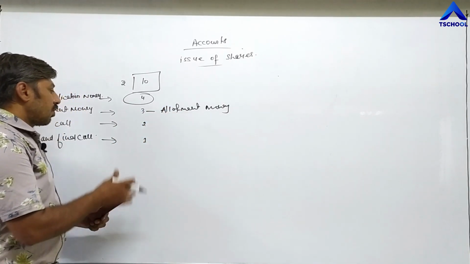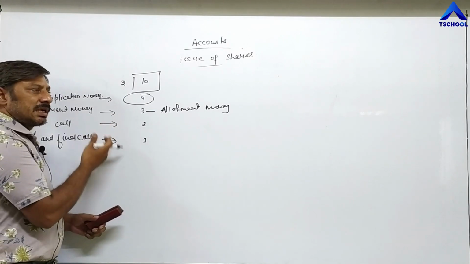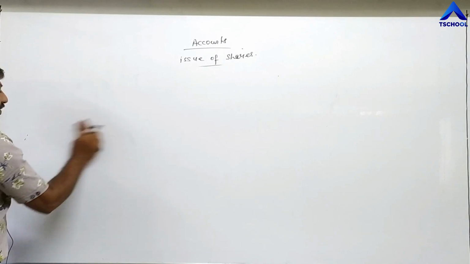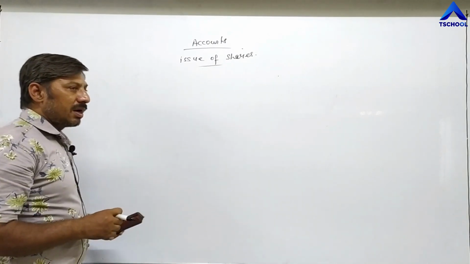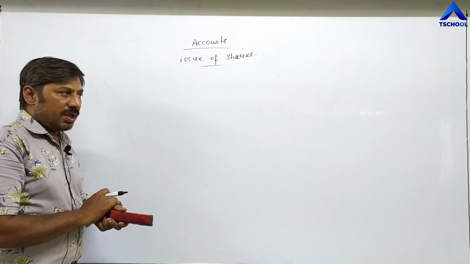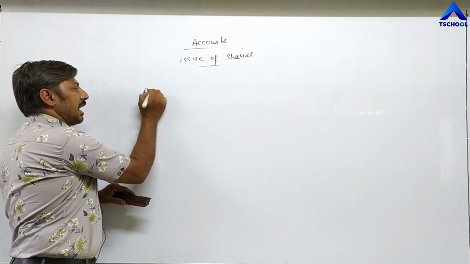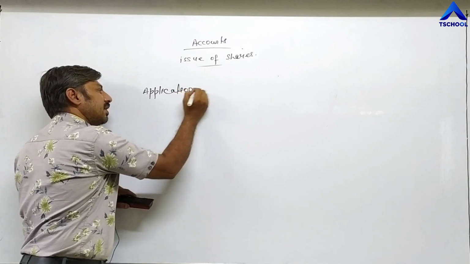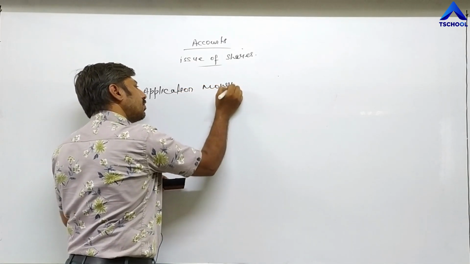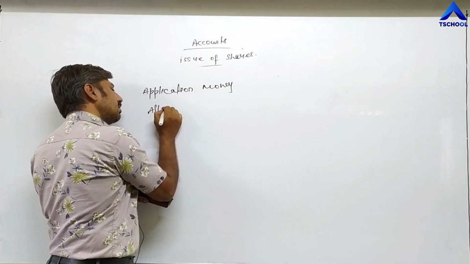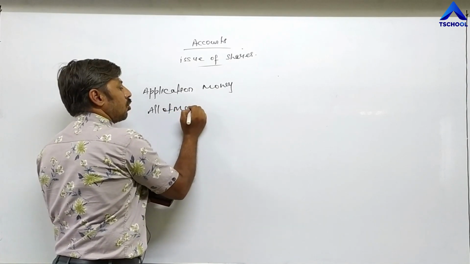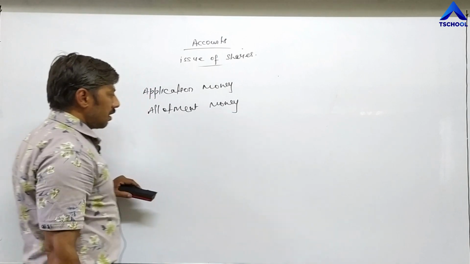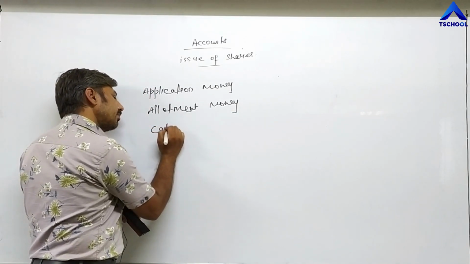And after that, call money. First call, second call, third call. So in overall, if company is demanding face value of share in installments, the first one is application money. Second one is allotment money. And third one is call money.